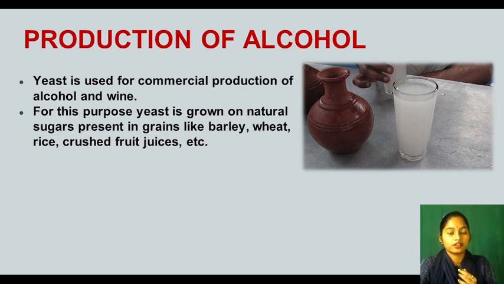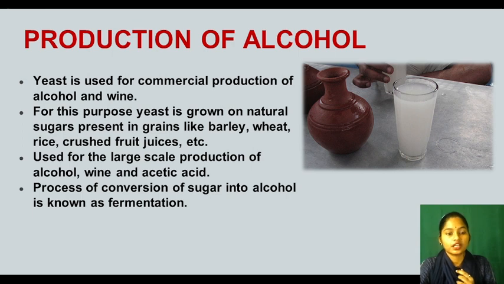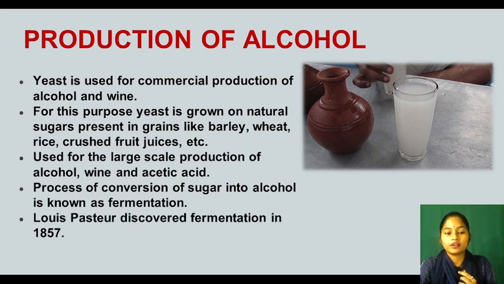On natural sugar. It means in barley, wheat and rice and crushed fruit juice like grape juice, the yeast is used to grow. Okay, so what will happen? The sugar will be converted into alcohol with the help of yeast, used for the large scale production of alcohol, wine and acetic acid, which is vinegar. This process by which sugar is converted into alcohol is known as fermentation. Who discovered fermentation? Louis Pasteur discovered fermentation in 1857, right?